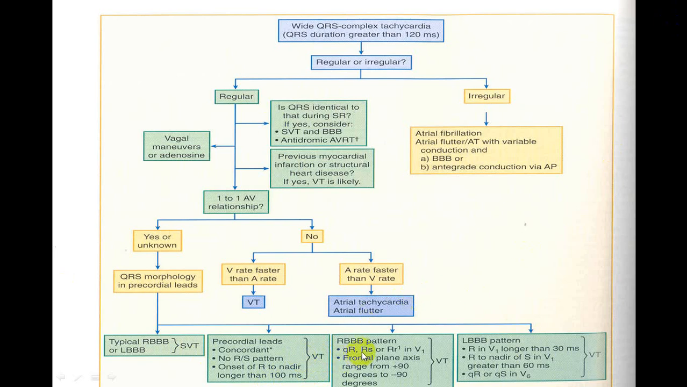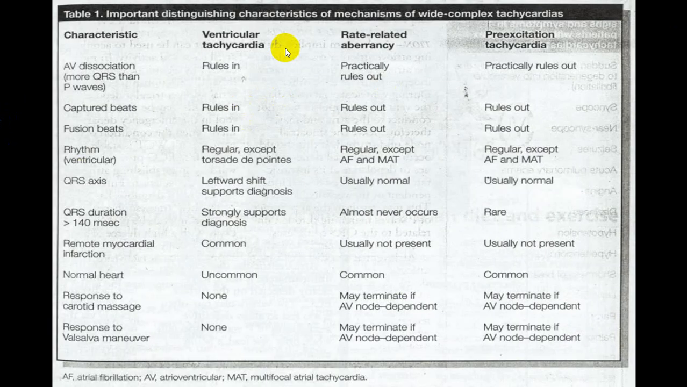Now if there is an RBBB pattern, we already told you, and if there is an LBBB pattern, you try to look for all this. The best way is this, what we call concordant, whether positive or negative, Brugada's sign, Josephson sign, Marriott sign, AV dissociation, capture beats, fusion beats. If you come across all this, it is in favor of VT. So utilize this particular slide. This is one slide which is showing you the difference. All those we have mentioned before are given here.